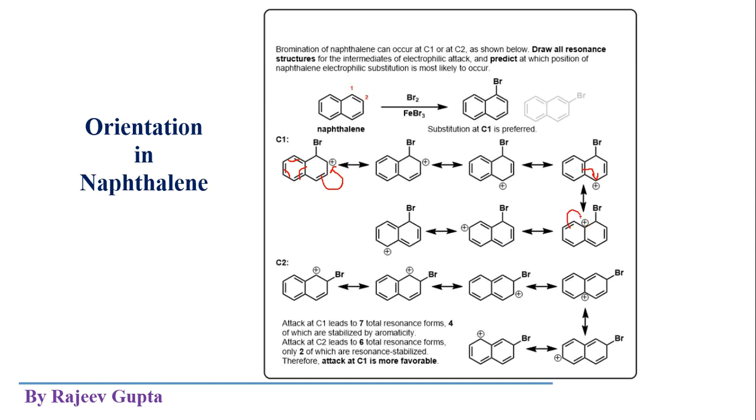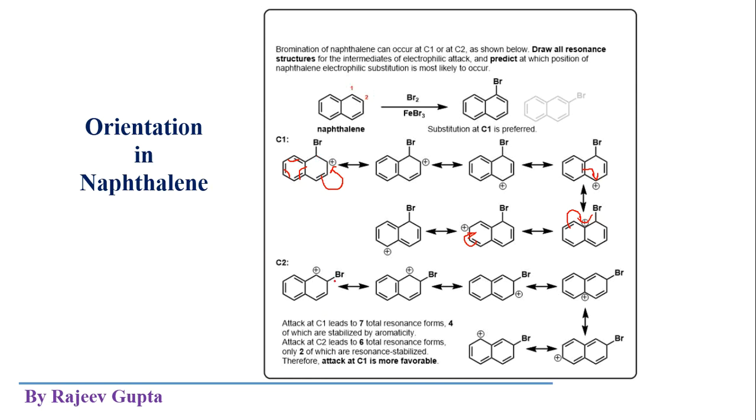Now the movement like this gives another resonance structure. Now the last movement is this, and we get this resonating structure. So total 7 resonating structures we can form. All these 7 resonating structures are different. So total 7 resonating structures are available for this alpha addition, or we can say carbon number 1 addition.